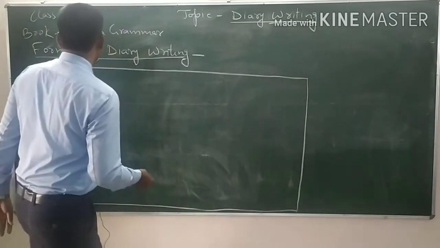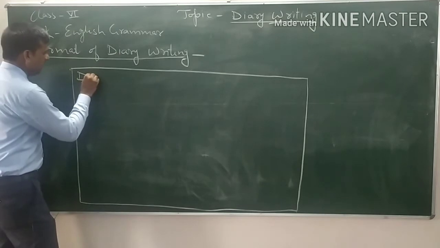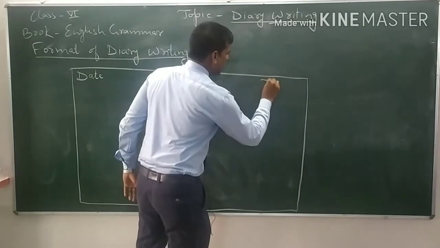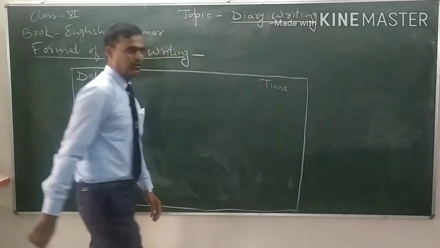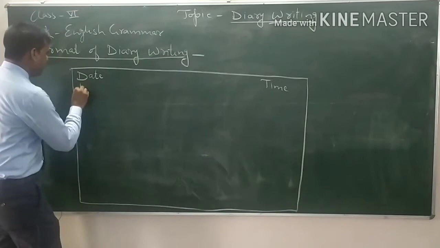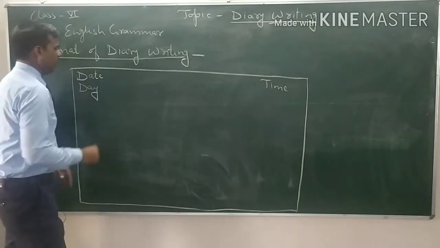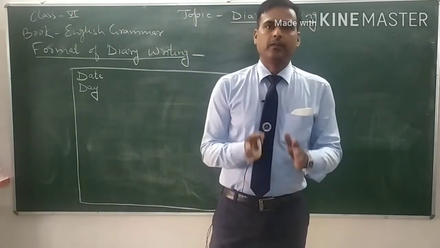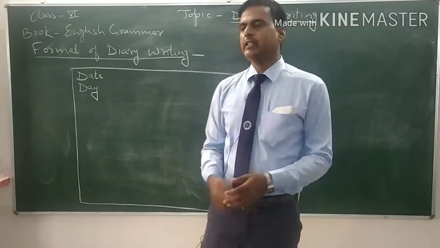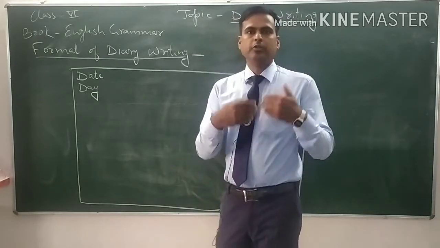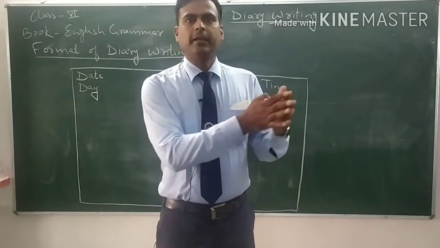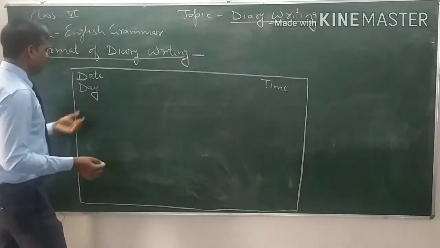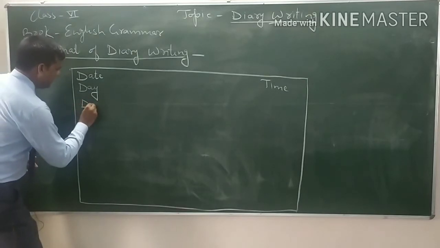So first of all, we write the date at the left hand corner and the time on the right hand corner. Below the date will be the day. The date means the date on which we are going to write the diary, and we also write the time when we are going to write it. After the day we write dear diary.